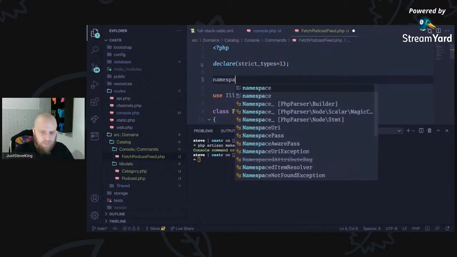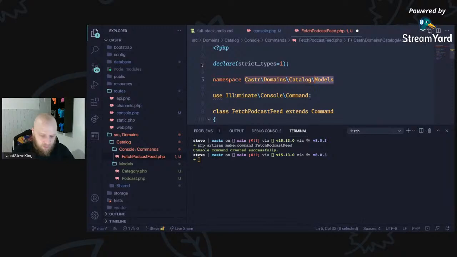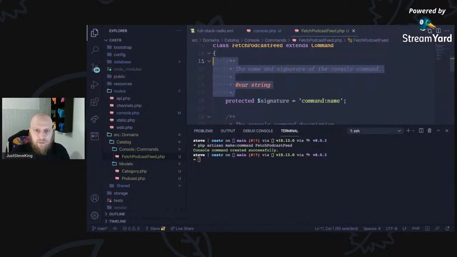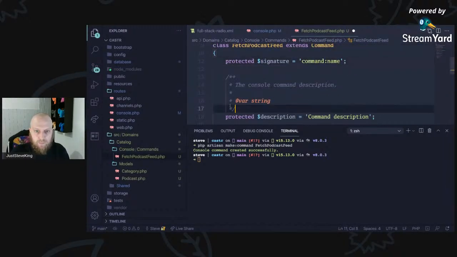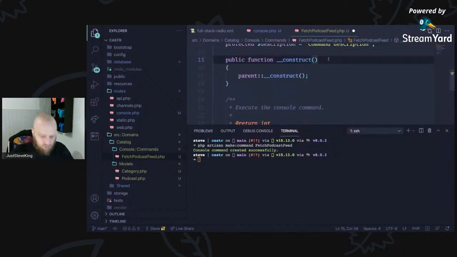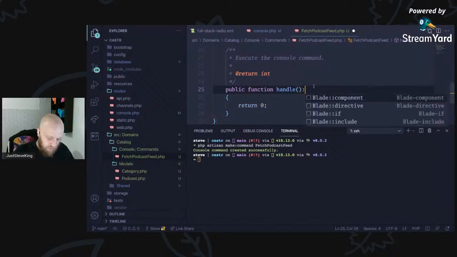Right, so the namespace is going to be Caster Domains Catalog Console Commands. Then we're going to use the Illuminate command, name of the command, any description. You don't really need a constructor, and this is going to return an int.